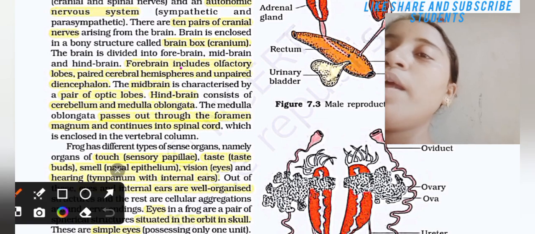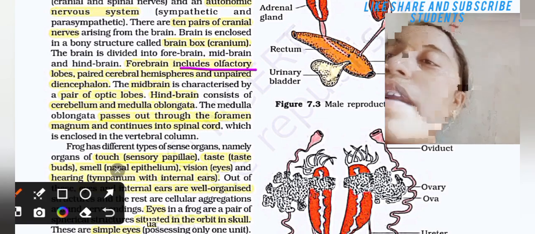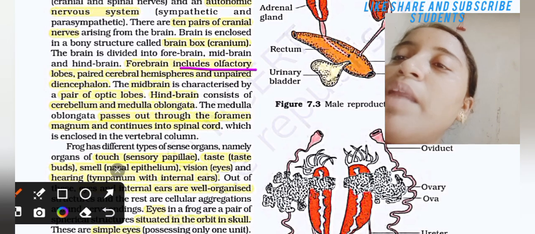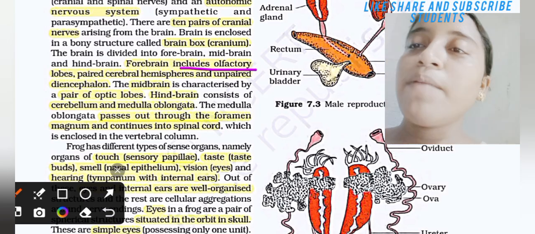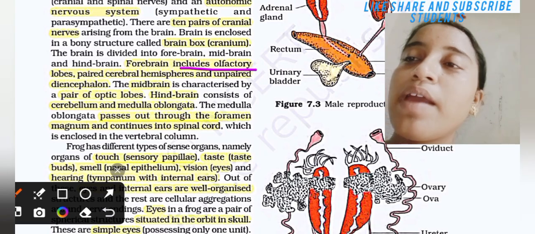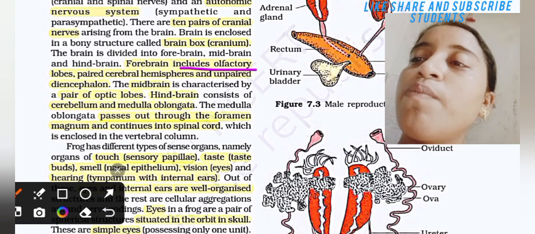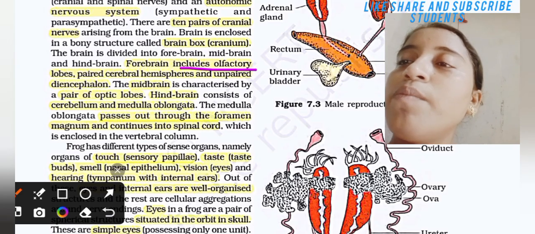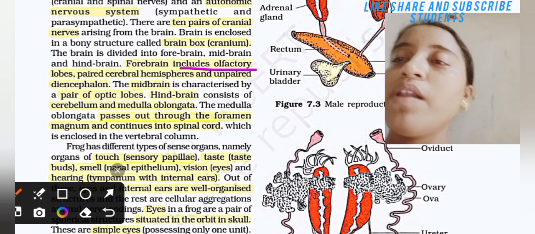The forebrain includes olfactory lobes, paired cerebral hemispheres, and diencephalon. The midbrain is characterized by a pair of optic lobes. The hindbrain consists of cerebellum and medulla oblongata. The medulla oblongata passes out through the foramen magnum and continues into the spinal cord, which is enclosed in the vertebral column.